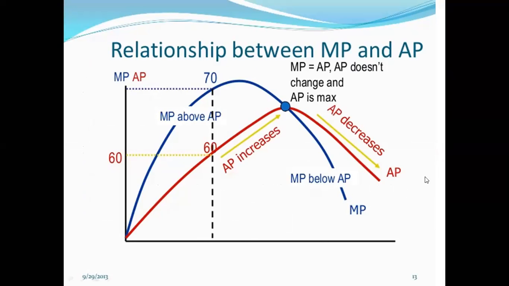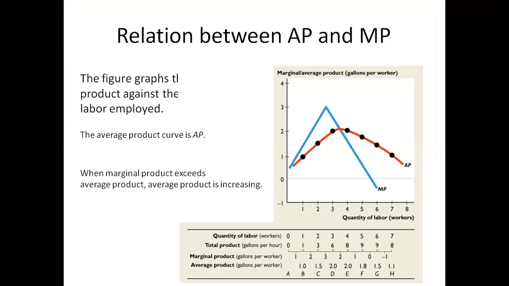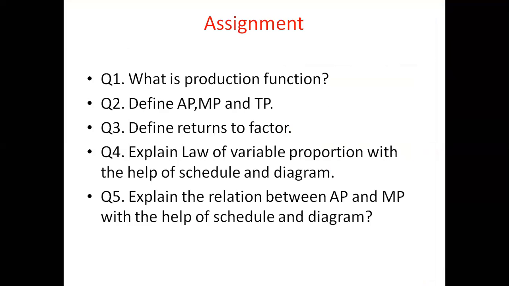The relationship between MP and AP we have already done. See the questions, please. First says, what is production function? Define AP, MP, and TP. Then define returns to factor, that is law of variable proportion. Then explain the law of variable proportion with the help of schedule and diagram. Then explain the relation between AP and MP with the help of schedule and diagram.